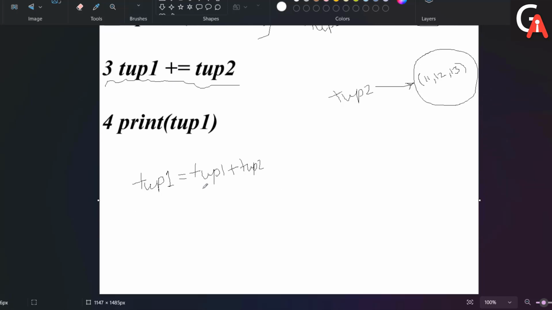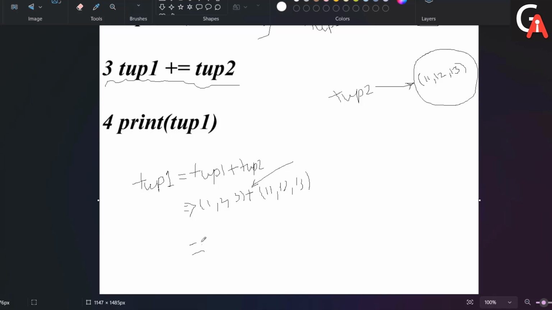In the combination operators, we can write this kind of stuff in a different way. It's the same thing as writing plus equals. Let me go here again. So tup1 and tup2 are there. The tup1 object contains 1, 2, 3, and the tup2 object contains 11, 12, 13. These are the two objects, and the plus is available for concatenating these two tuples. Concatenating these tuples is valid.